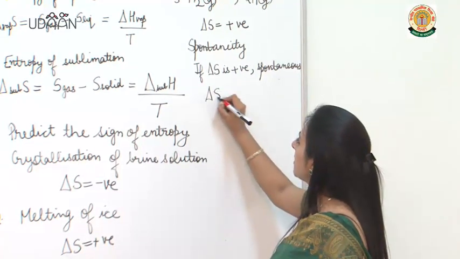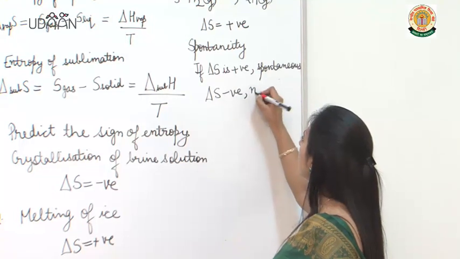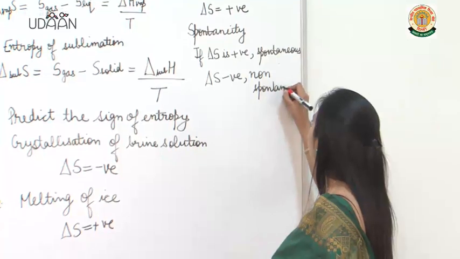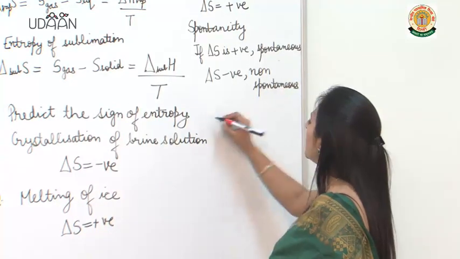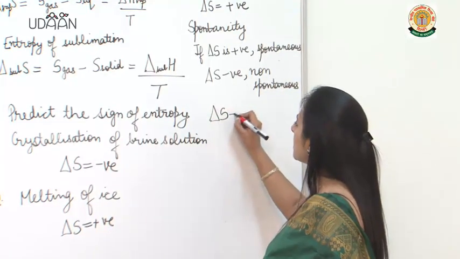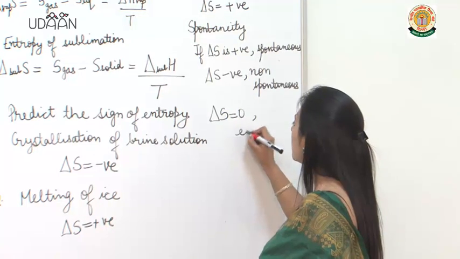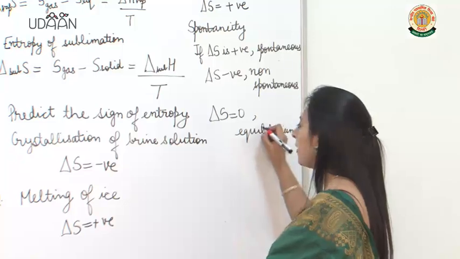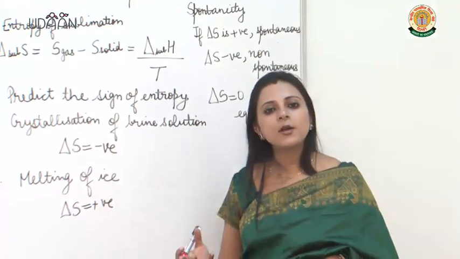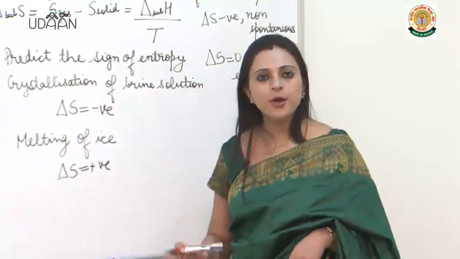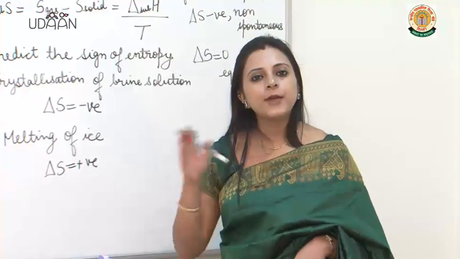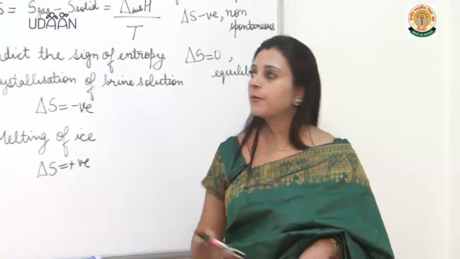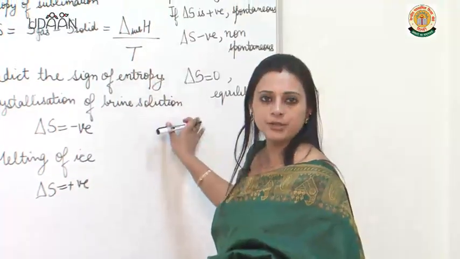If delta S is negative, I say it is non-spontaneous. And if delta S is 0, I say the reaction is in equilibrium. So by calculating or by looking at the value, I would be able to predict whether the reaction is spontaneous or not on the basis of these three conditions.